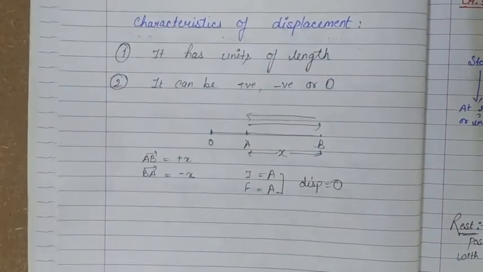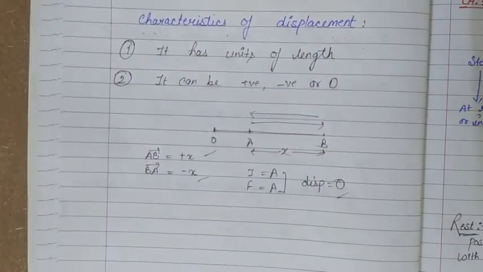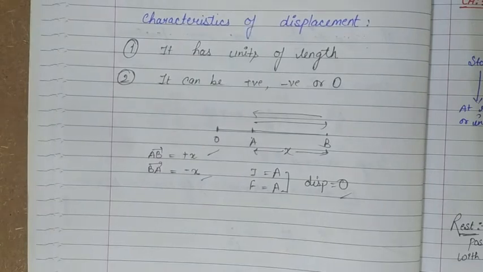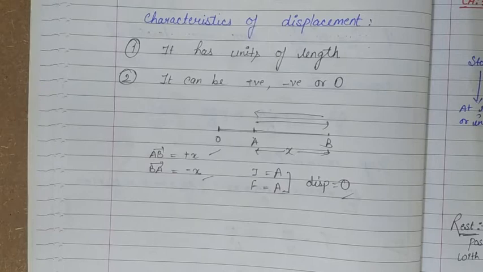So displacement can be positive x, displacement can be negative x, displacement can be 0. It possesses all the three values. It can possess all the three values. This is the second characteristic of displacement.